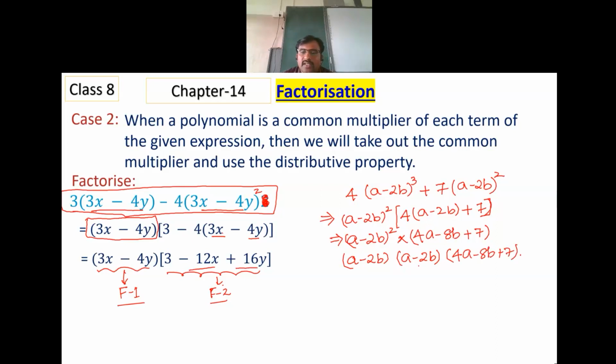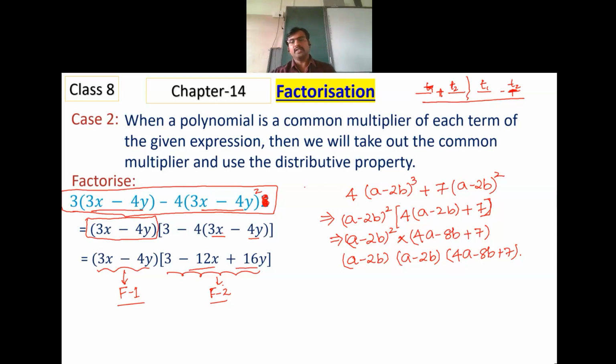But sir, multiplication is not taken as one term. Multiplication is not considered as one term because we have defined terms as they should be separated by either a plus sign or a minus sign. This is how we define the terms, isn't it? Term 1 and term 2 are separated by either a positive sign or a negative sign. Here, multiplication is there, so it is not defined like that.